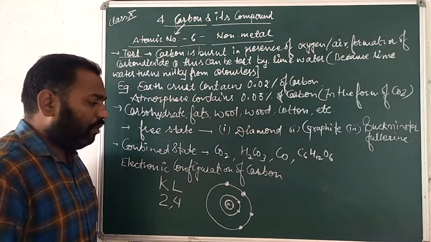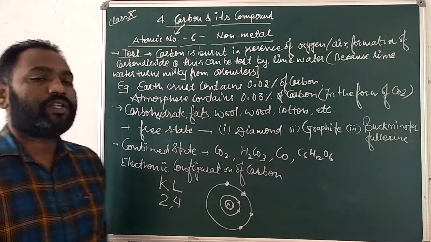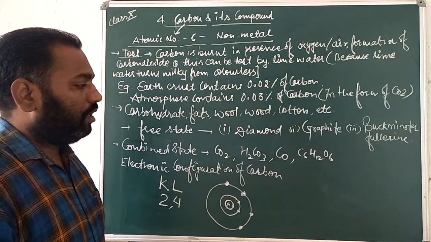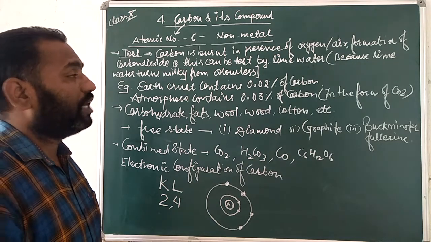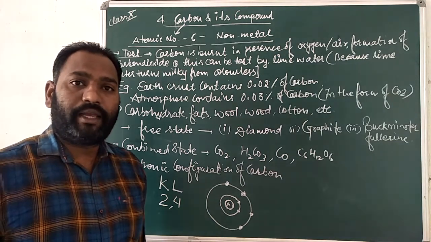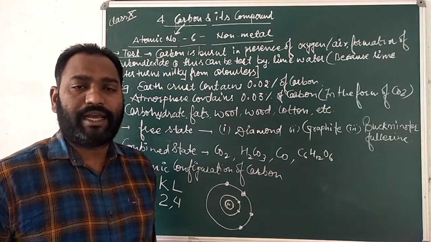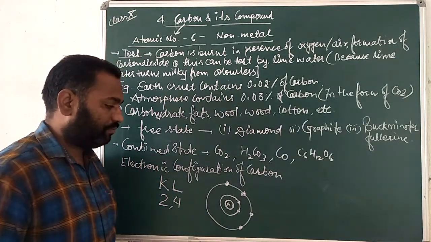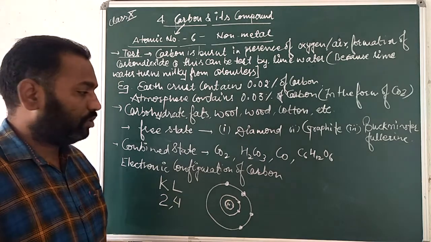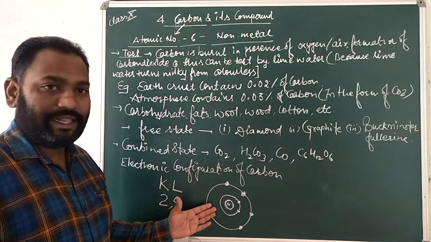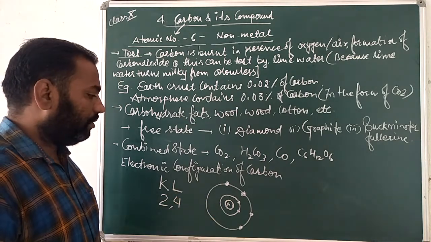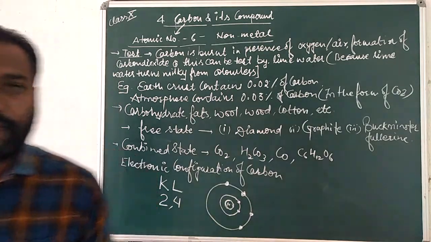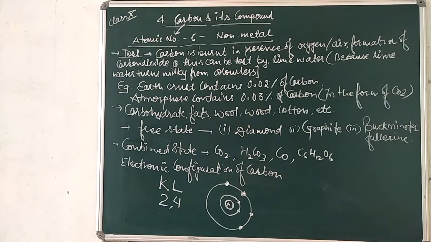So now we are studying the 2 properties of carbon, two main things through which carbon is able to make a large number of compounds. So I hope you can understand this. Four valence electrons in their outermost shell. It means the valence shell. Okay, you can note it down.